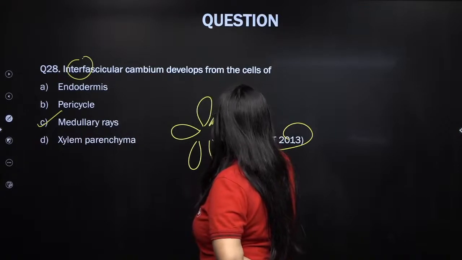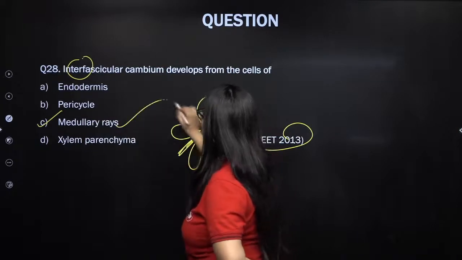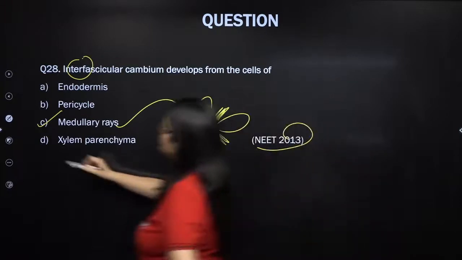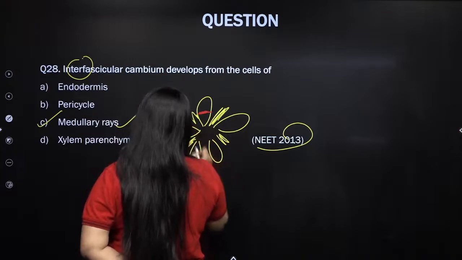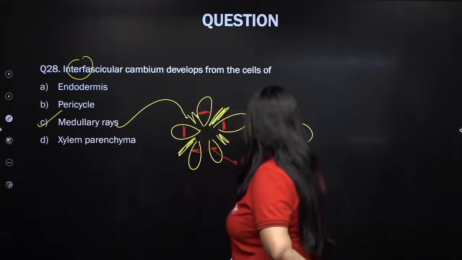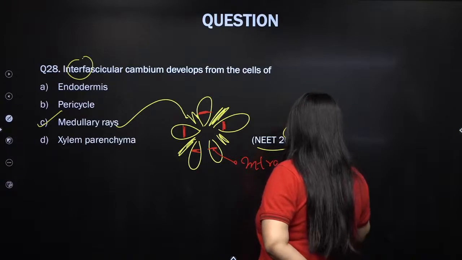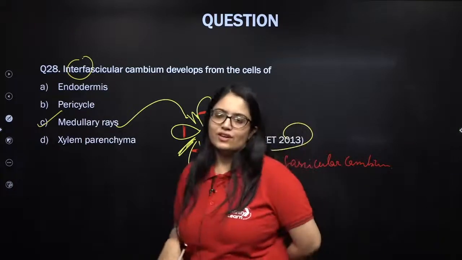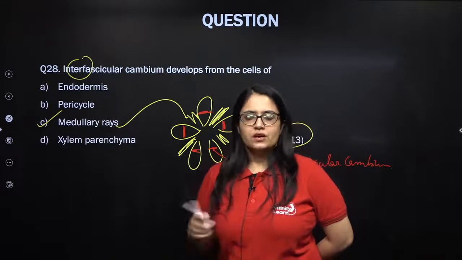So the medullary rays that are present between the intrafascicular cambium. Where is the intrafascicular cambium? Here is the intrafascicular cambium. Right? So this is your intrafascicular cambium. So intrafascicular cambium is a part of a vascular cambium in a dicot stem that was produced during primary growth only. So it's there from the primary plant body time.